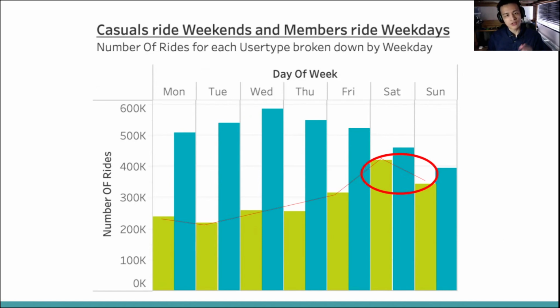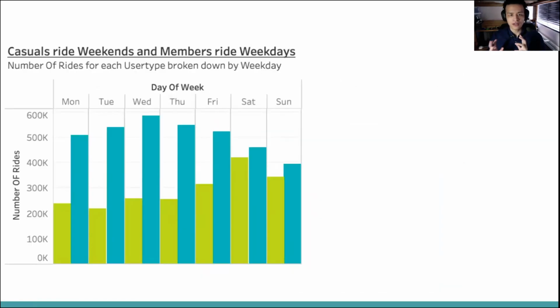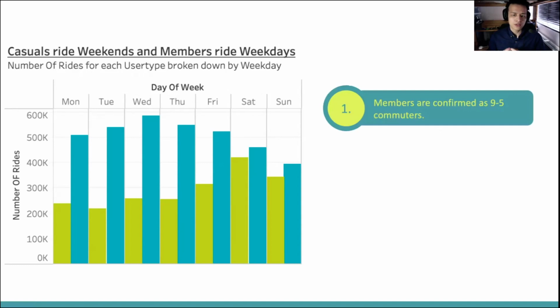They have their lowest number of rides during the weekdays and their highest during the weekends. Again, there are some valuable insights we can gain from examining this data. The evidence corroborates our earlier theory that members are daily commuters using bikes primarily for work or for school, as these activities happen between Monday and Friday.